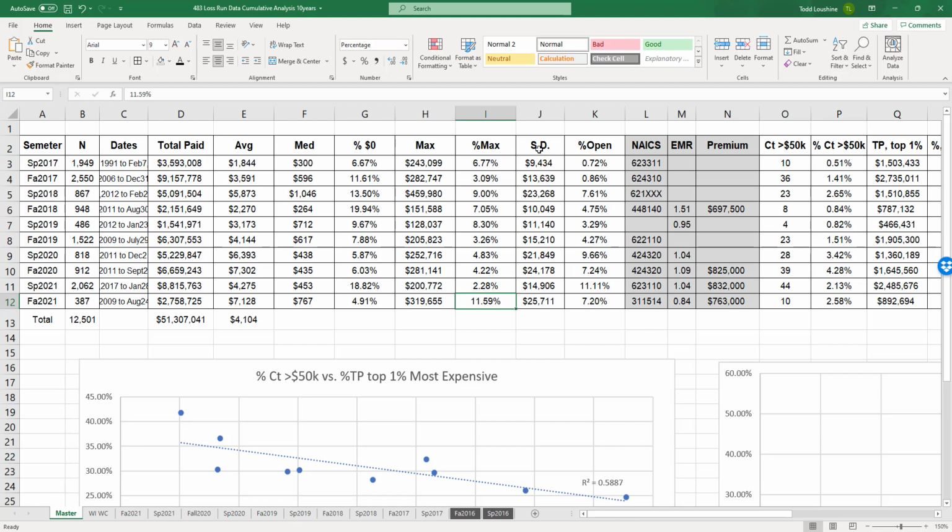I now have added standard deviation. It's not something you have to do, and we shouldn't do it because we don't have a normal set of data, not normal as in meeting the minimum requirements for normality. Our standard deviation is higher than it's ever been. Two reasons for that. We have one of the highest maxes, and we have the lowest percent of $0 claims. Both of those are causing the standard deviation to expand wider than it normally is.